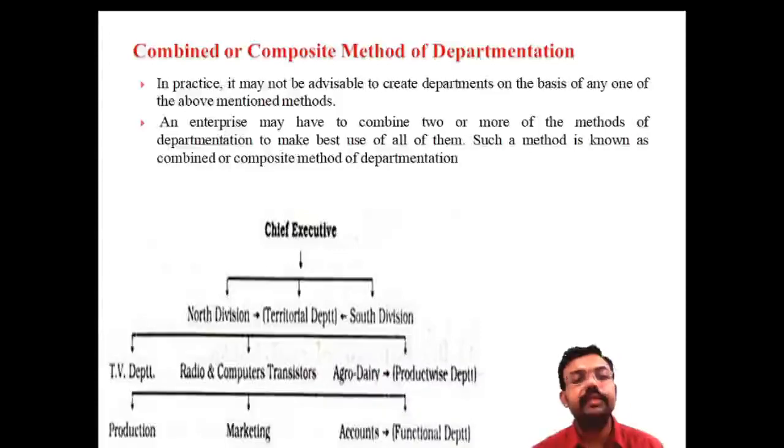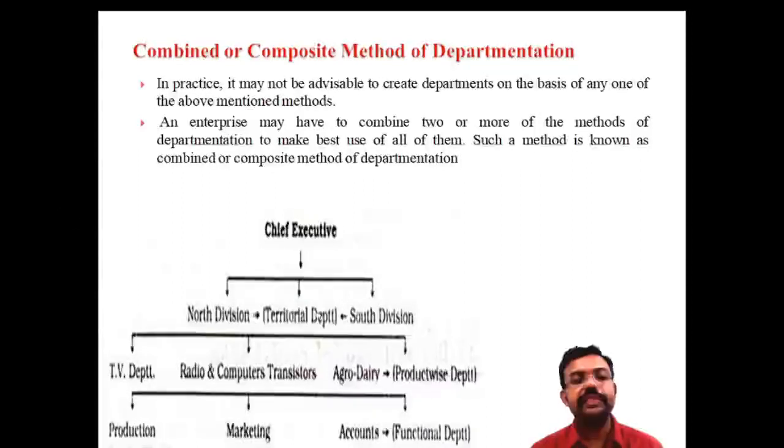This is a combination of two or more methods, like functional departmentation, product wise departmentation, geographical departmentation, or customer wise departmentation. So we can take a combination of the two or more methods we have discussed earlier. This category of departmentation is known as the combined or composite method of departmentation.